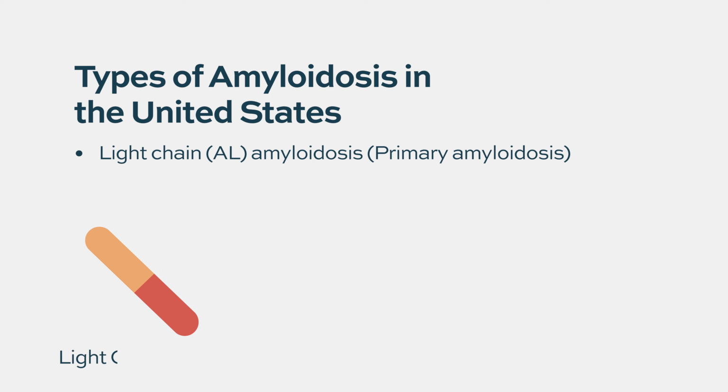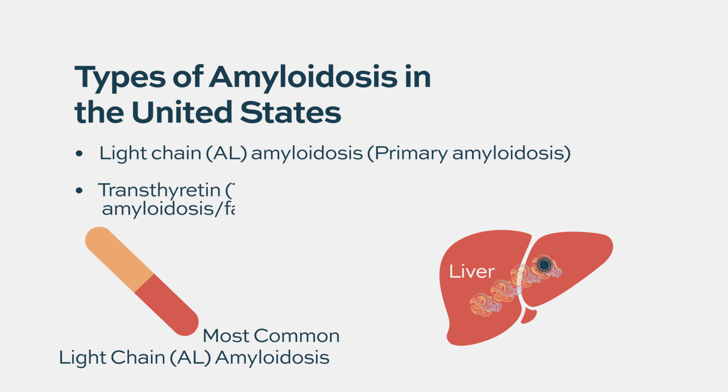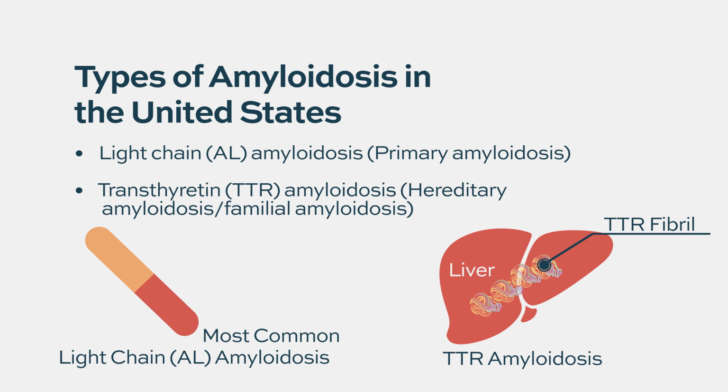But then separately, another very common type here in the United States is called transthyretin or TTR amyloidosis. And that's one that actually, interestingly, has nothing to do with myeloma or light chain amyloidosis or plasma cells. It comes from a completely different place. And then there are many other types of amyloidosis that we occasionally see here in the United States, but they're extremely rare. So by far the most common types here in the United States are light chain and TTR amyloidosis.